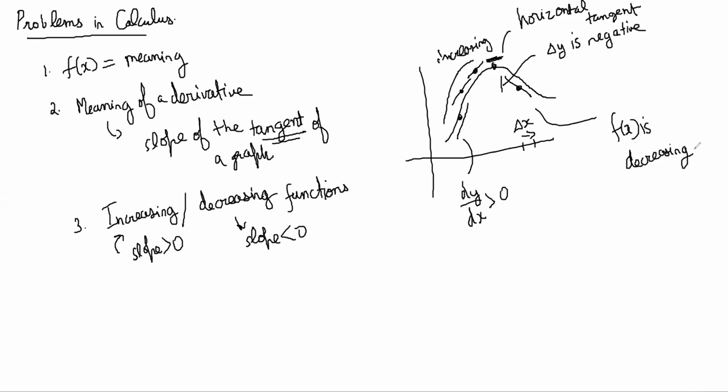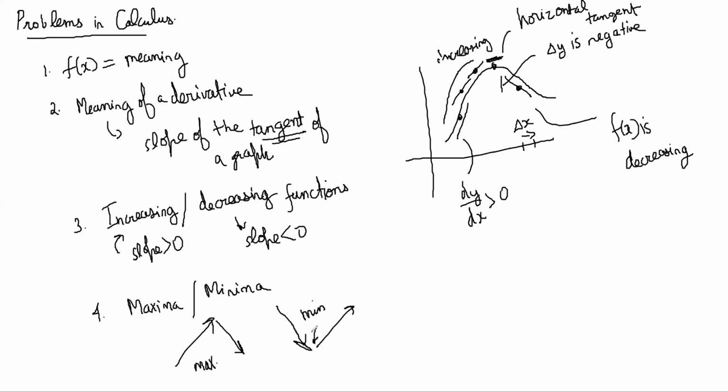Now, connected to that is the idea of maxima and minima. Maxima and minima are exactly connected to this idea of increasing and decreasing. If a function was increasing and then decreasing, then you have a maxima. If the function was decreasing first and then increasing, then it is a minima.